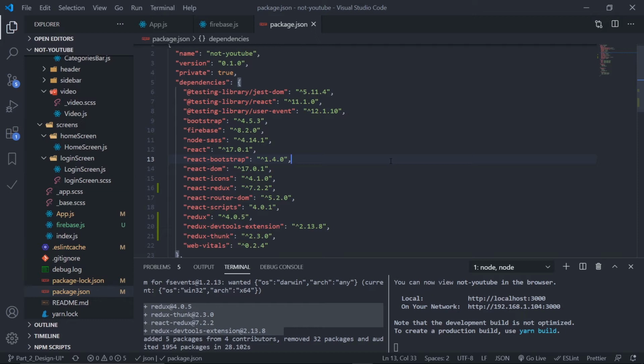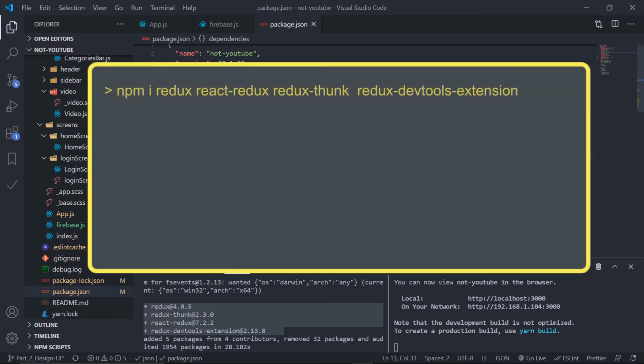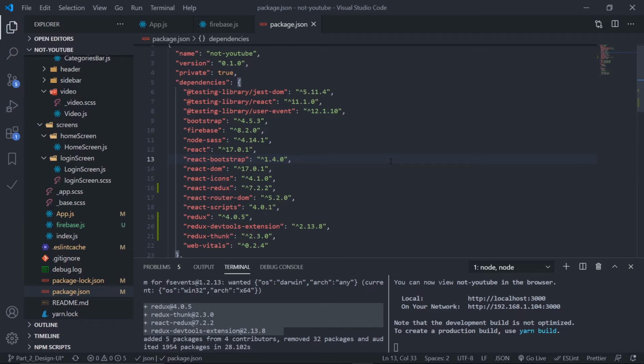Okay, so first of all you need to install 4 npm packages. Redux, that's the central library. React Redux to connect our React app with the Redux state management library. Redux Thunk, which will be used as the middleware, and then Redux DevTools Extension, which will be used to visualize our store. So just install these 4 libraries. And by the way guys, I have already installed these because last time, you know what happened. So just install these packages and then follow along.